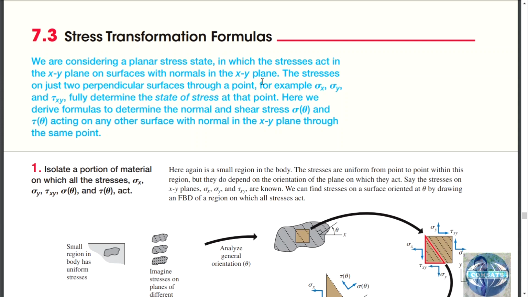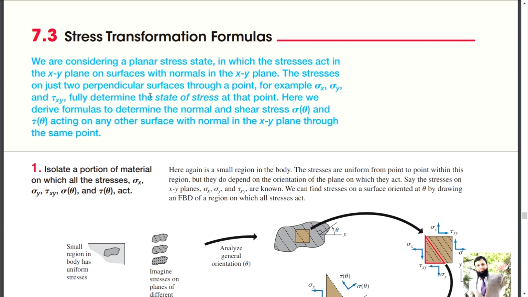So there can be two normal stresses and one shear component. They fully determine the state of stress at that point. These three stresses are required for a plane element to fully determine all its stresses.